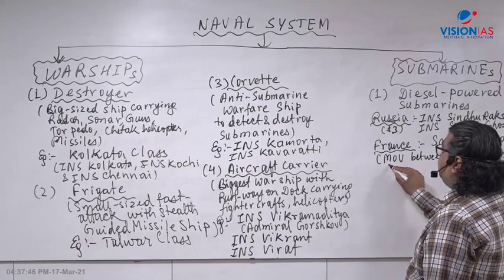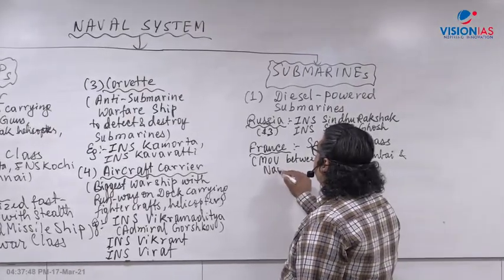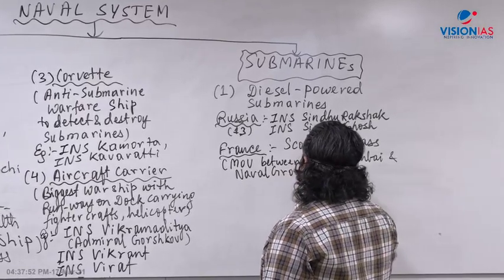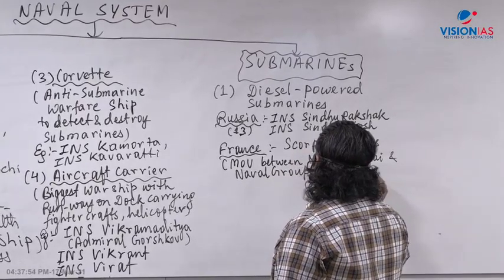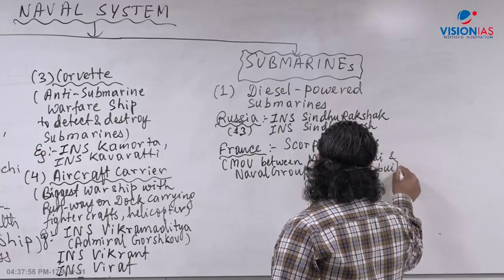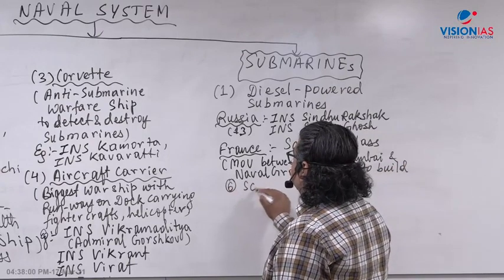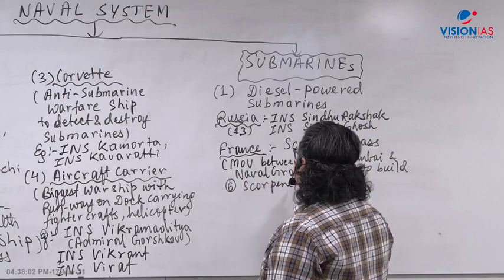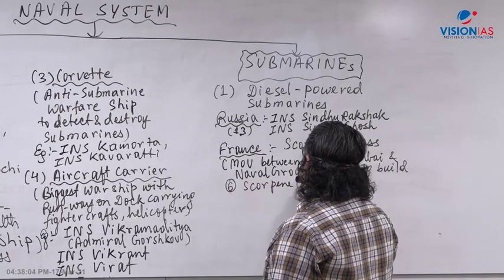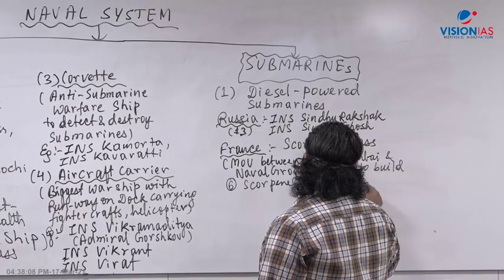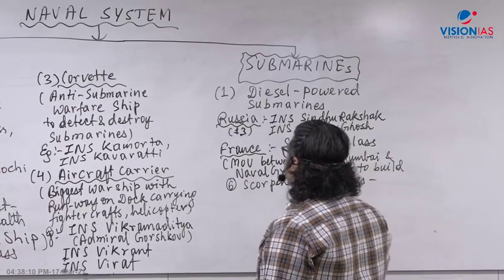The name of the French company is Naval Group, which was earlier called DCNS, to build 6 Scorpene submarines. I'll give the names of those submarines also.